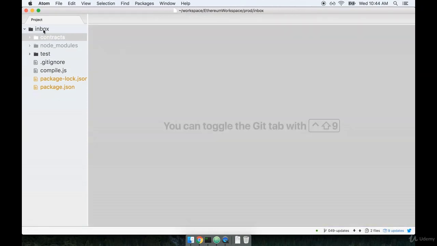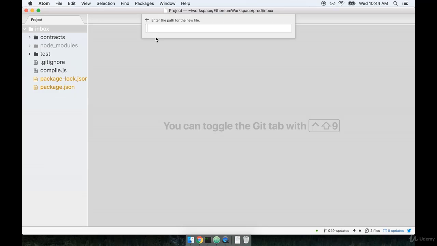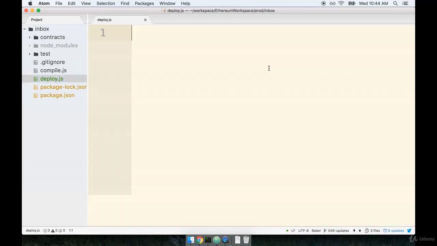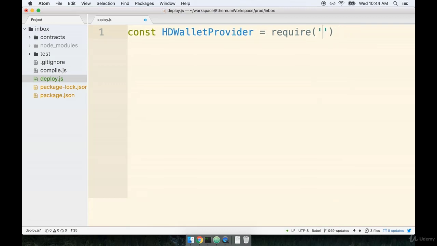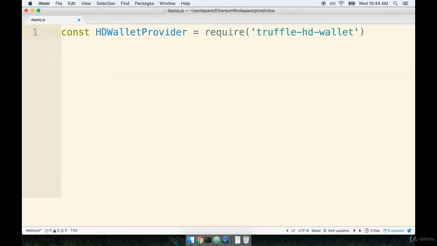Inside of my root project directory, I'm going to make a new file called deploy.js. At the very top, we're going to import a couple of different modules. First, we will require in that HD wallet provider. So I'll call it HDWalletProvider. And that's going to come from truffle-hdwallet-provider. Next, we will require in Web3.